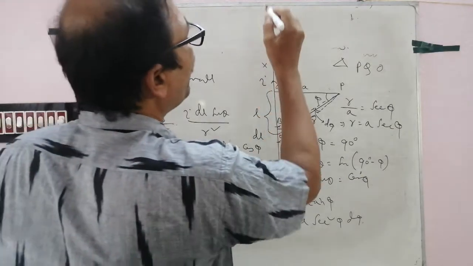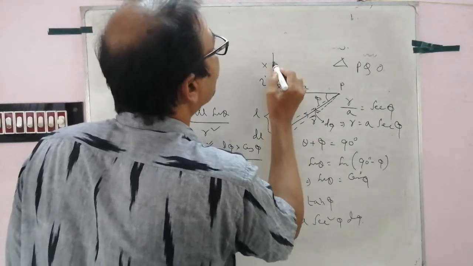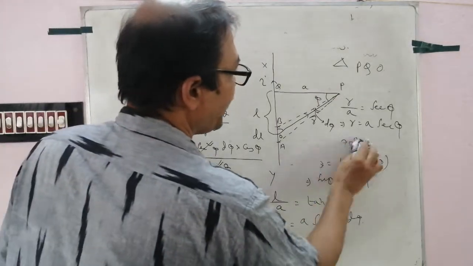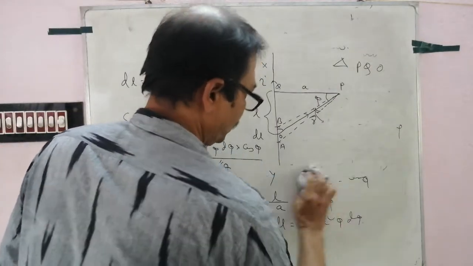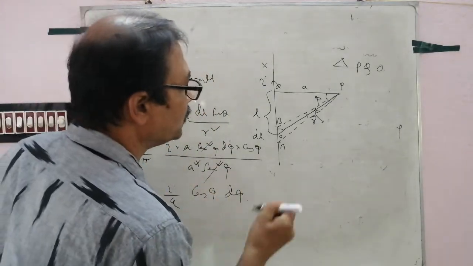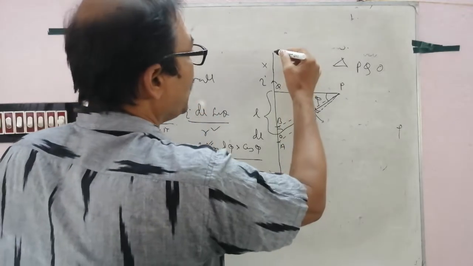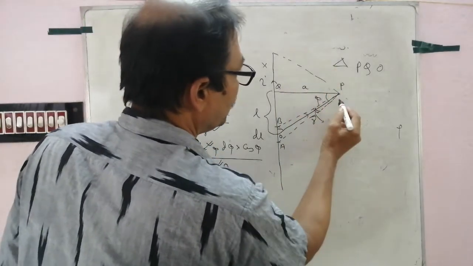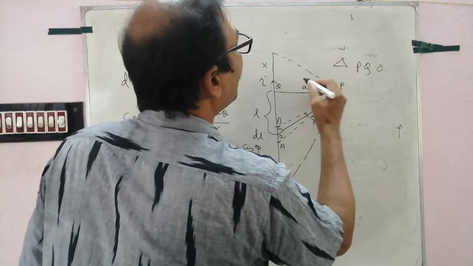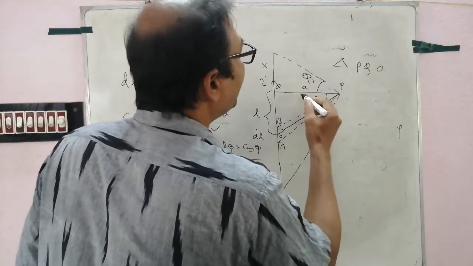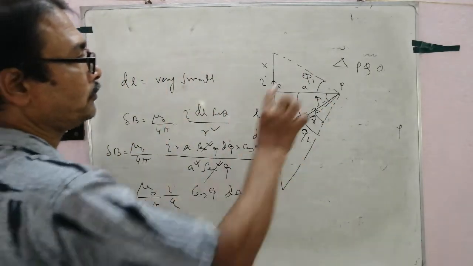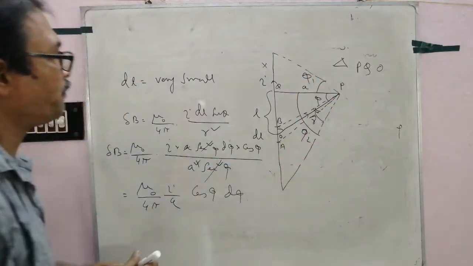Now for a long wire, suppose XY be a long wire, this is a long wire. If we connect these 2 points, suppose this angle is phi 1 and this angle is phi 2.